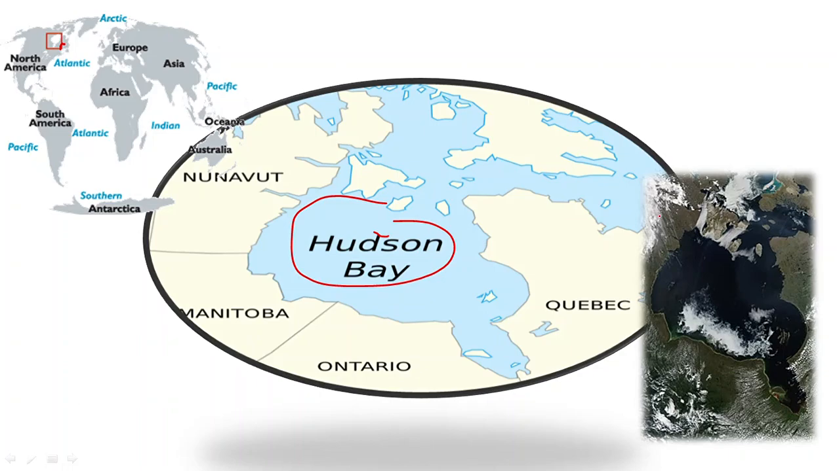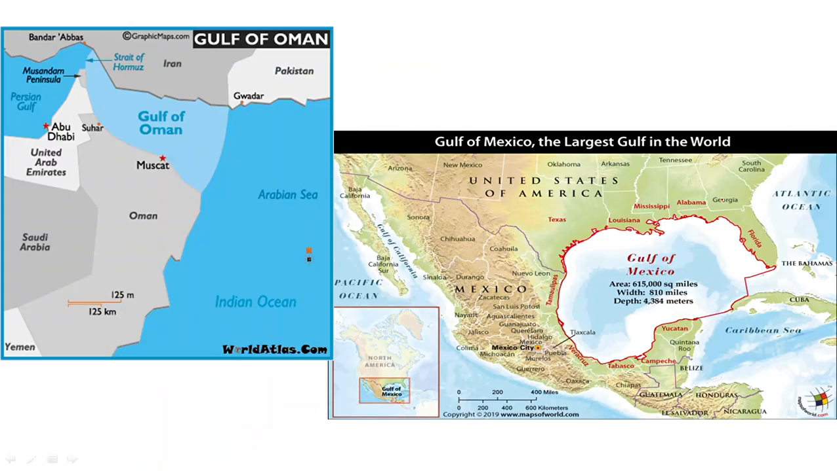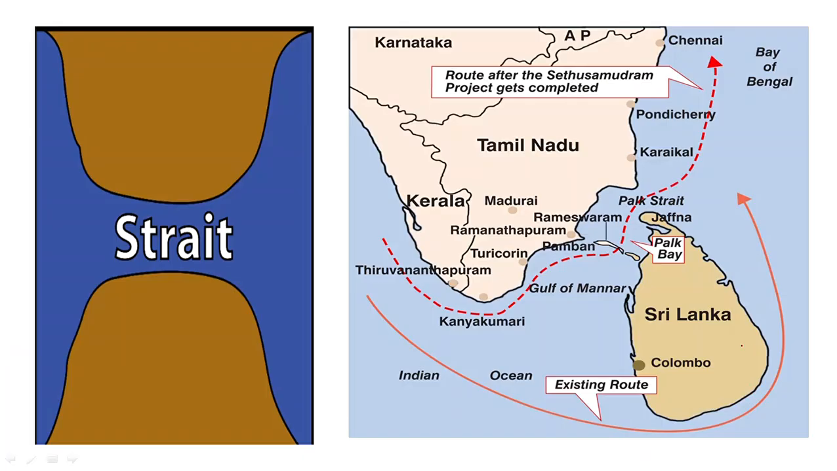This is an image from Google Earth. And here you can say this is the Gulf of California. It is a large water body which is enclosed by the landmass, and its opening to the ocean or a water body is very narrow. Here you can see this is the largest gulf of the world, the Gulf of Mexico. It has a very narrow opening towards the Caribbean Sea.